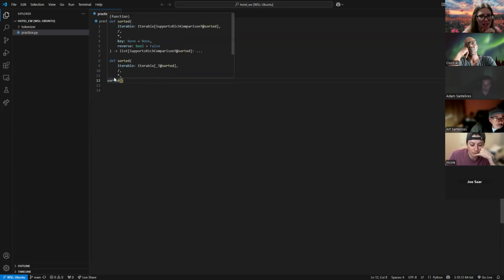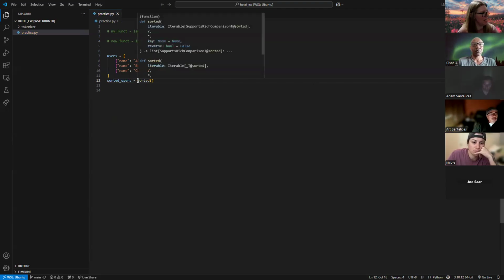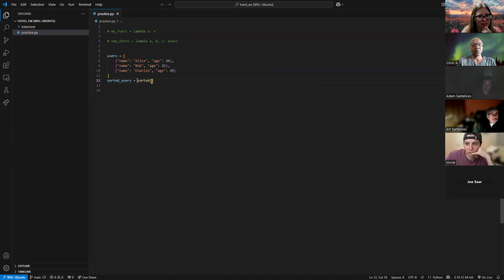But as we were talking about a bit ago, we can give a key to sort on. Typically it sorts on the first value automatically, which is kind of difficult in this situation. I mean, everything's named right off the bat, so it probably wouldn't sort very well. I don't know how that'll work. So let's go ahead and write our lambda. Before we write a new function, let's give it a name. We're gonna name this sorted users, okay? And we know we want to sort this list or this dictionary.